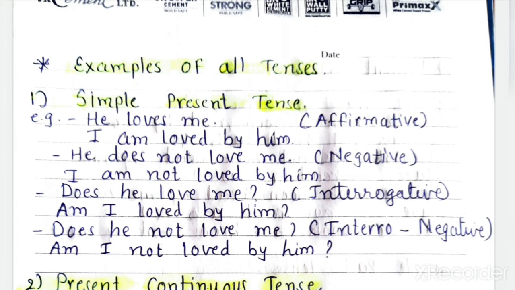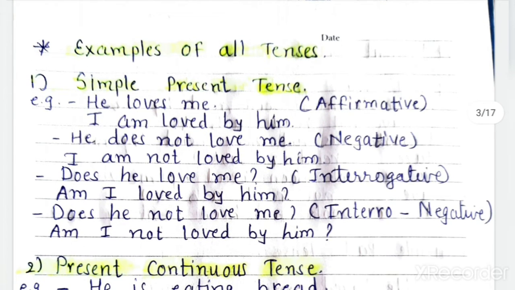Now whenever a pronoun is given in place of the subject, you have to be careful to write it in object case. Okay, now here I have taken all the tenses and all the examples: affirmative, negative, interrogative and interrogative negative also, tense-wise. So let's see.